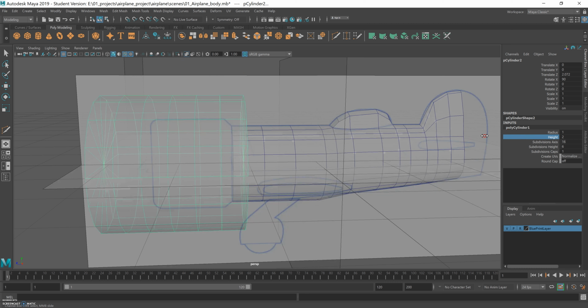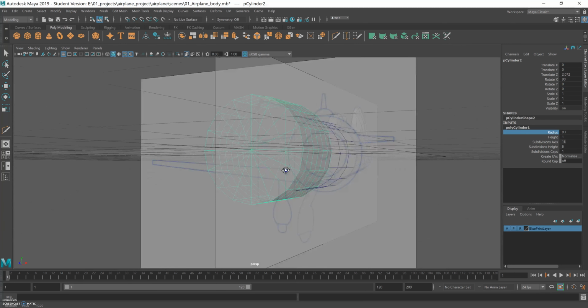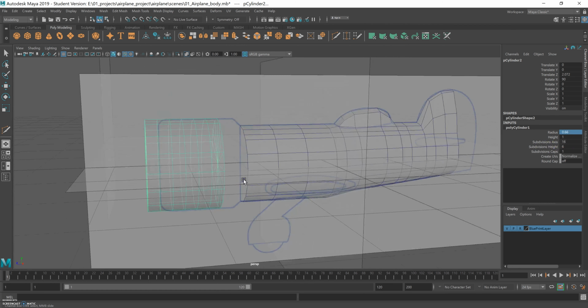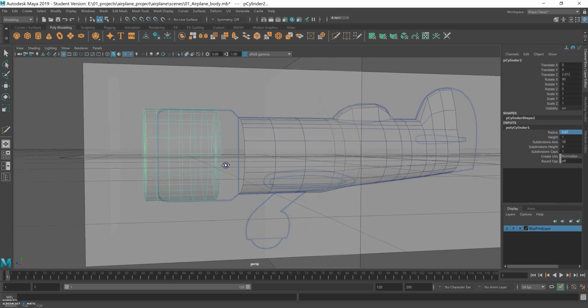let's put it on ghost mode so we can see what's going on. Okay, it looks good, but the radius, I would say, let's 0.66, maybe a bit more. 0.67. Yeah, it looks good. Okay, let's bring it back.